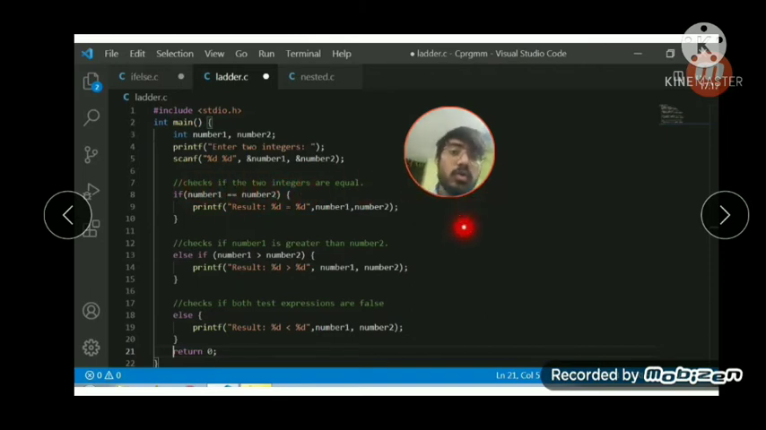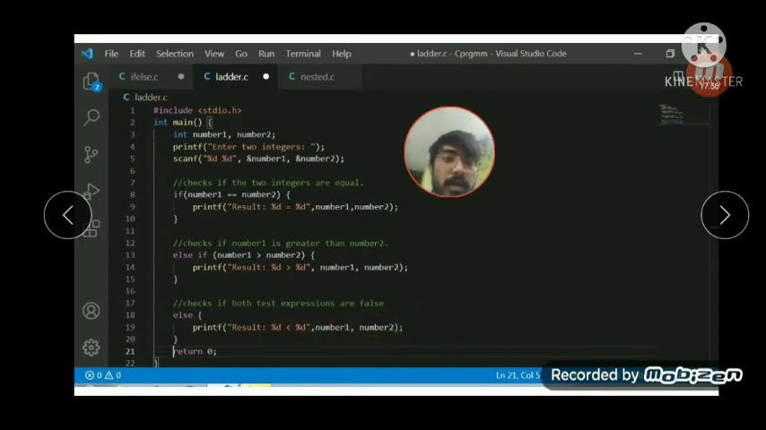it will go into else if, and this will check whether number 1 is greater than number 2. If number 1 is greater than number 2, it will go into its block and print the result: first number is greater than second number. And if both statements are false, then it will enter the else statement and produce the last output, number 1 is smaller than number 2. This is called the ladder statement.